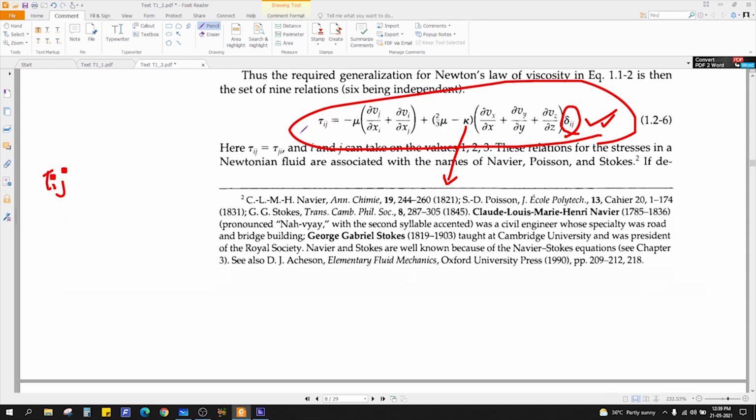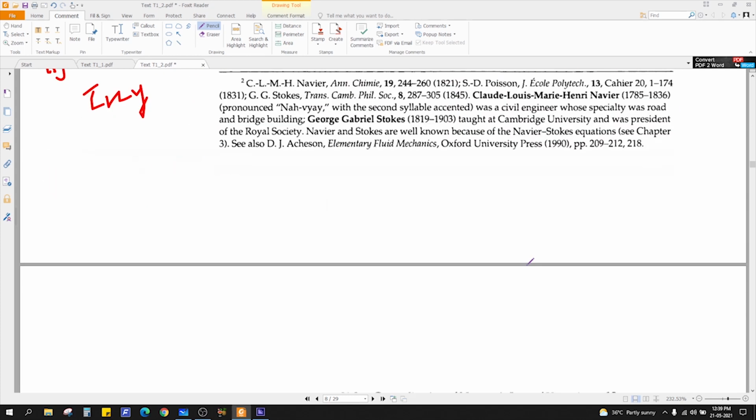Suppose you want to find tau xy, what happens? Simply put i equal to x and j equal to y and substitute. So this will be dou vy by dou x, this will be dou vx by dou y, and so on. You can easily calculate it.